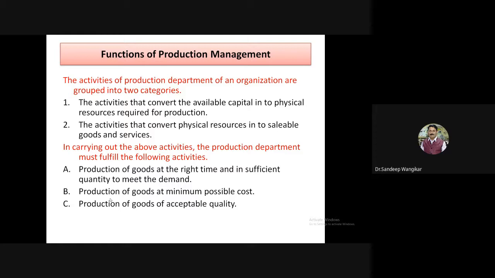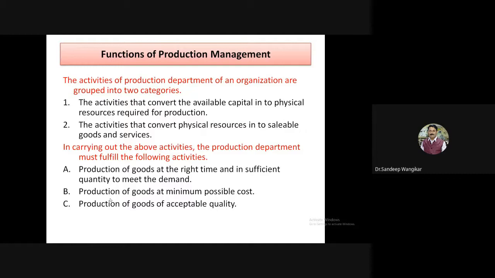The activity which will convert the capital, for example, if any firm is investing 5 crores into physical resources required for production. Here, that means the purchase of machinery, the shop, the quality control instruments, the cranes and hoists required for material handling. So design of the material handling system, then actual equipment, the production system, the quality control unit and other facilities, whatever is required. So that capital is utilized into physical resources; actual production is not going on yet. Whatever is required for production is mentioned here. So it comes under converting the capital into physical resources.